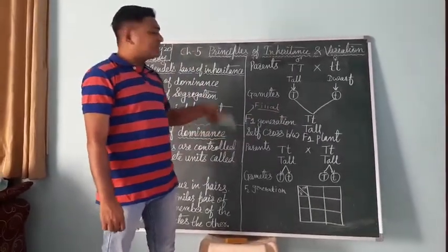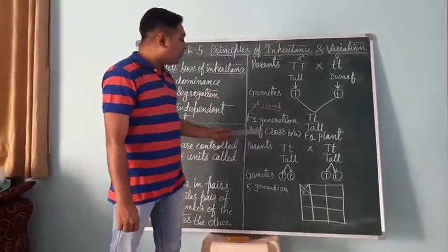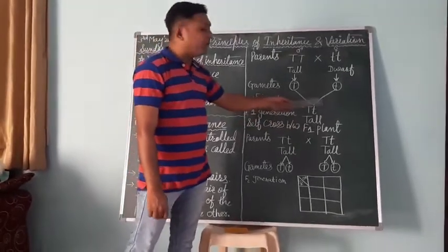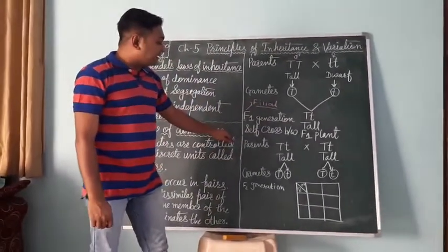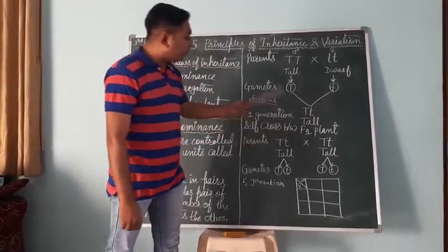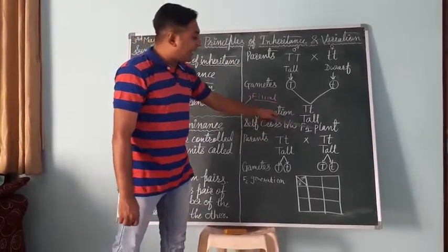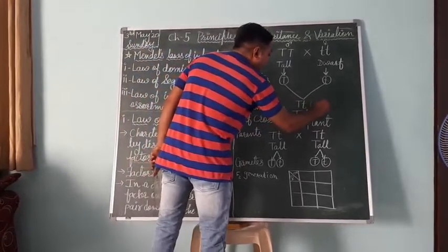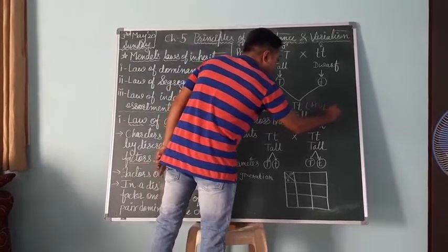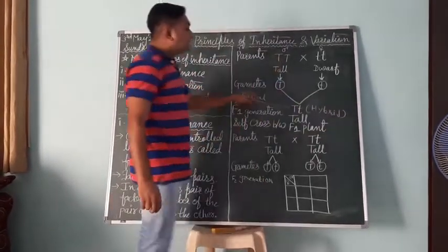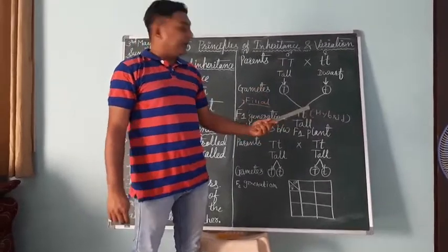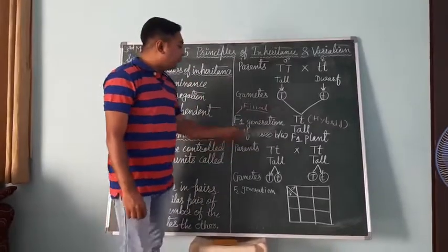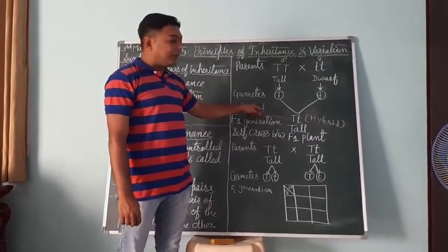Next, for the second generation, Mendel did a self cross between F1 plants, that is, self pollination. The parents are both F1 plants with genotype capital T small t. This capital T small t plant is a hybrid, meaning a heterozygous plant having both the capital T and small t alleles from the parents. It is a single character hybrid, so it is a monohybrid.